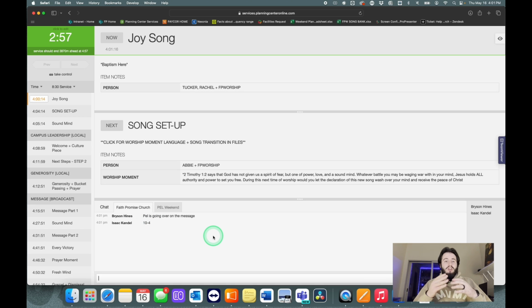So we want to try to make this a good way of communicating campus to campus, specifically from Pell to a multi-site. So if you're at a multi-site and you're an experience director, don't go putting something in the chat of like, hey, we've got a light on stage that's broken, because that's just going to clog up the chat. And so we don't want that going on.